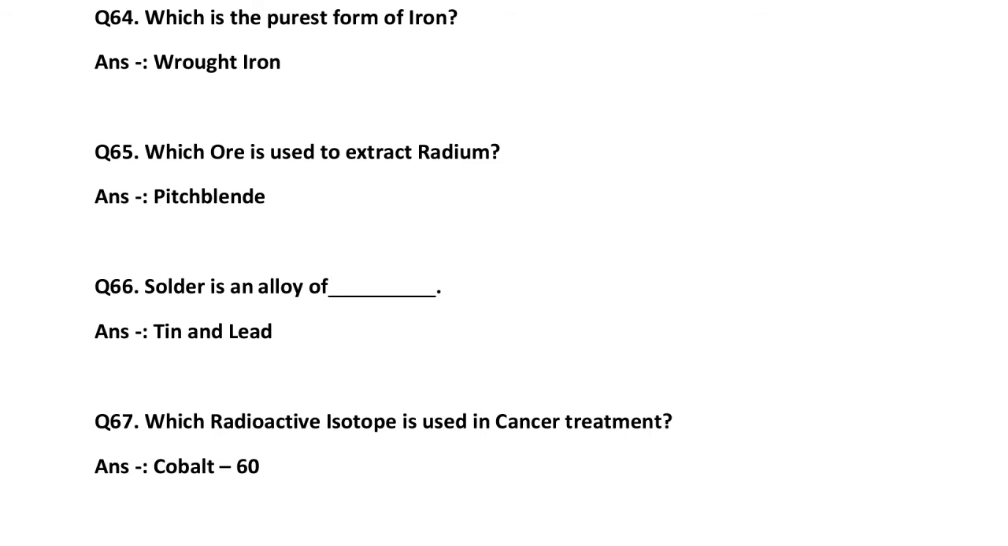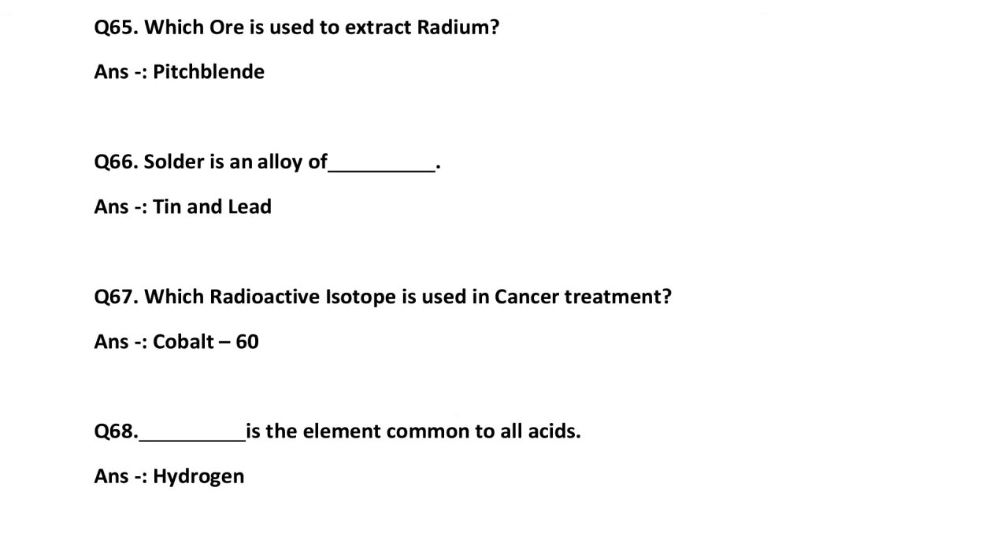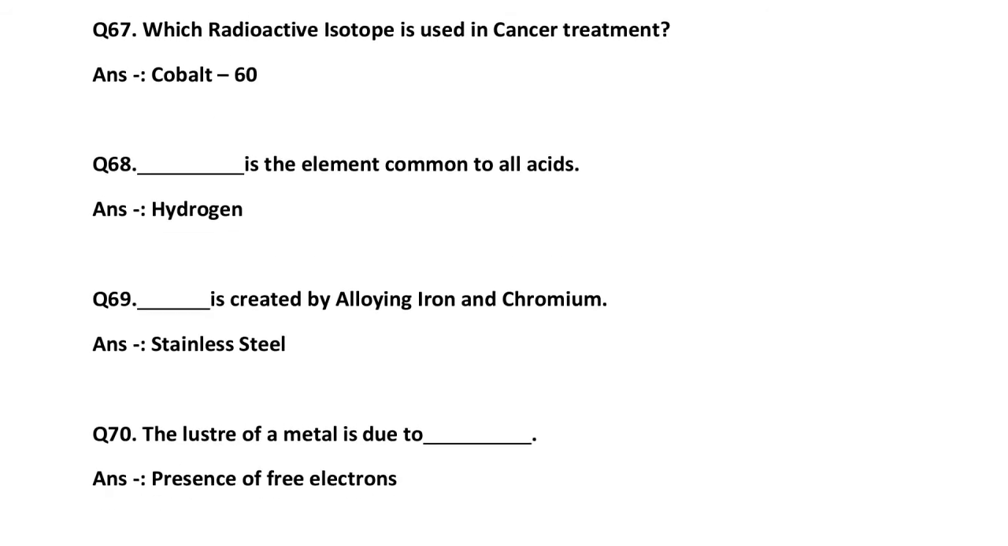Which radioactive isotope is used for cancer treatment? That is cobalt-60, used for cancer treatment. Dash is an element common to all acids. That is hydrogen, an element or gas present in all acids.